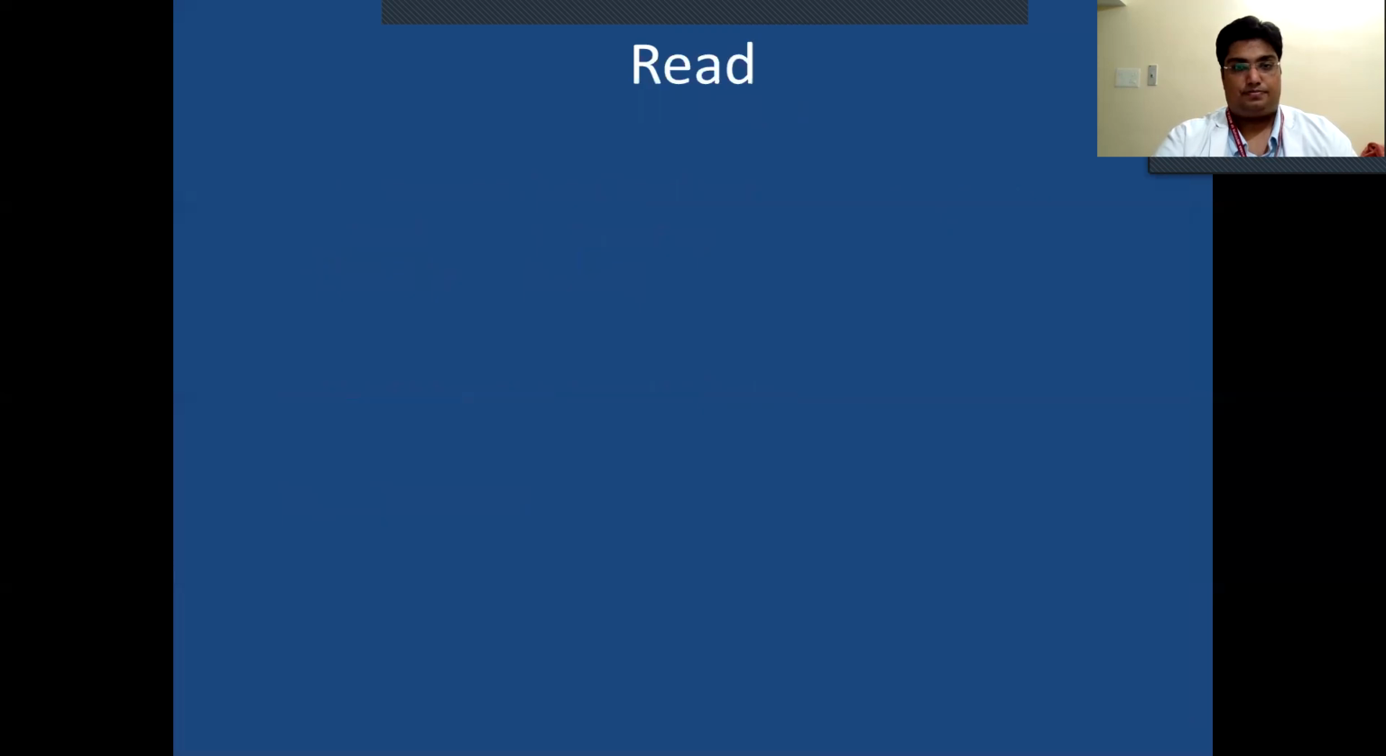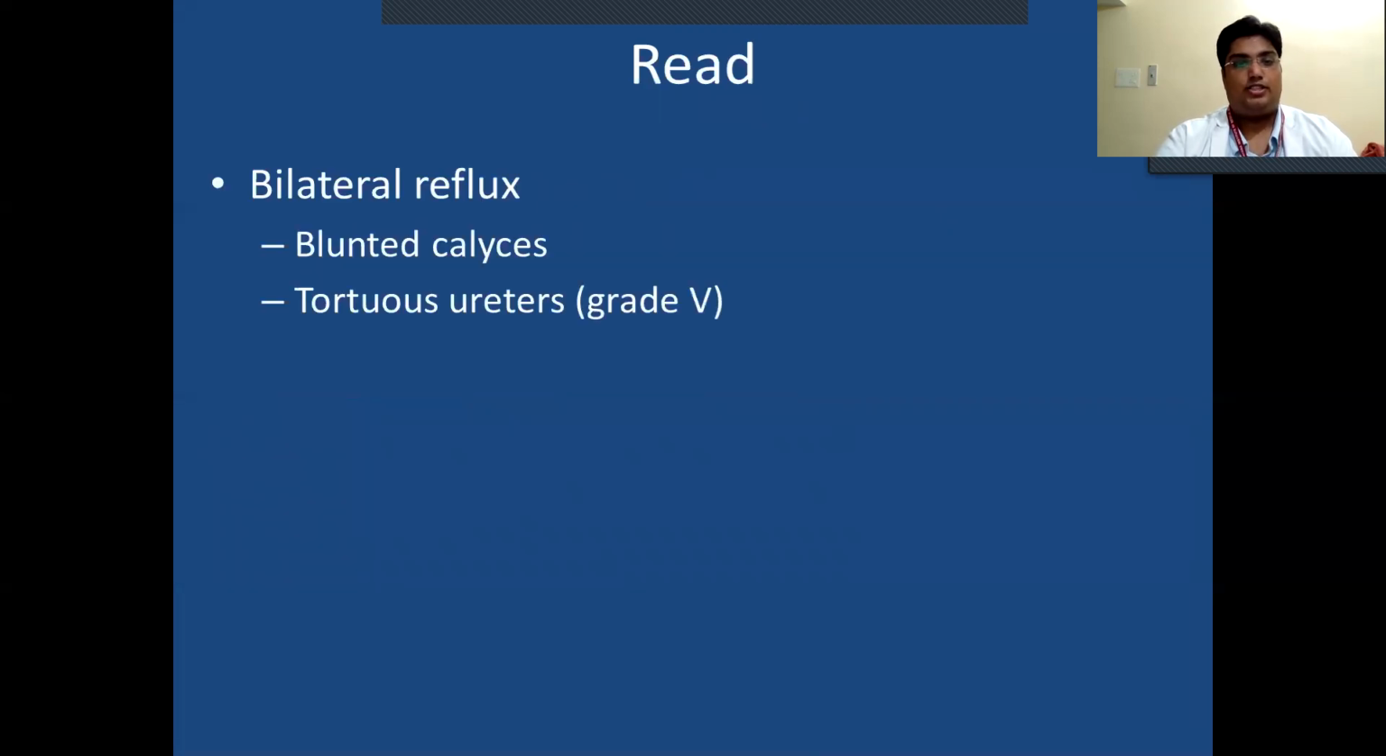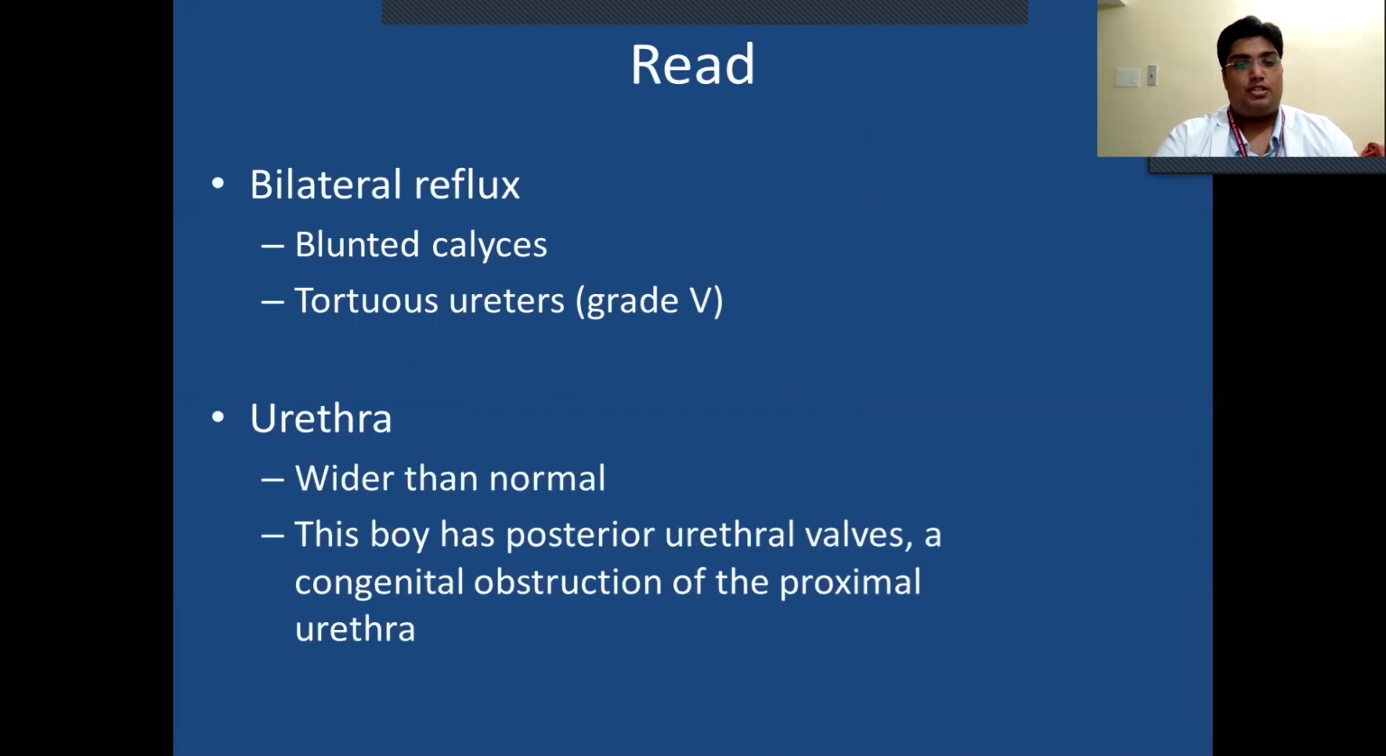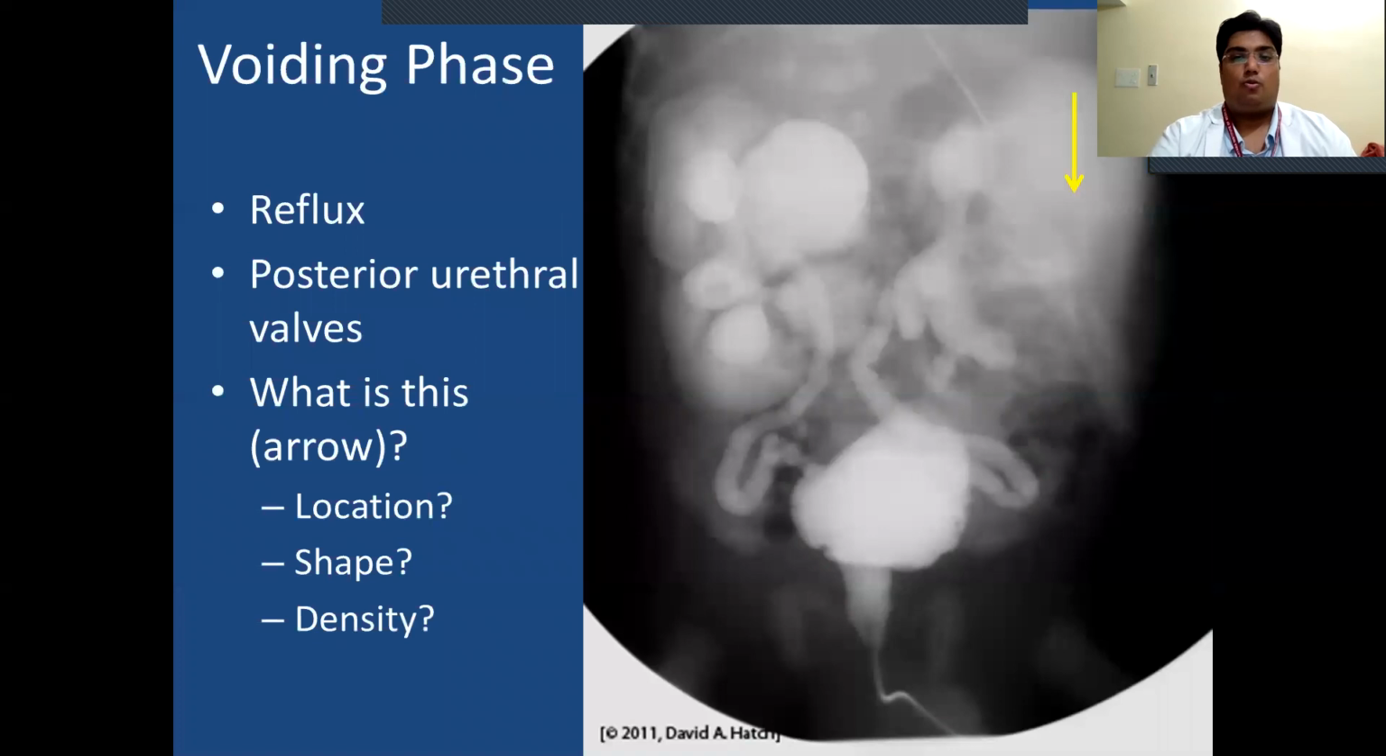The filling phase. Bilateral reflux, blunt calyces, tortuous ureter, grade 5. Urethra, wider than normal. This boy has posterior urethral valves, a congenital obstruction of the proximal urethra. Voiding phase. Reflux, posterior urethral valves.